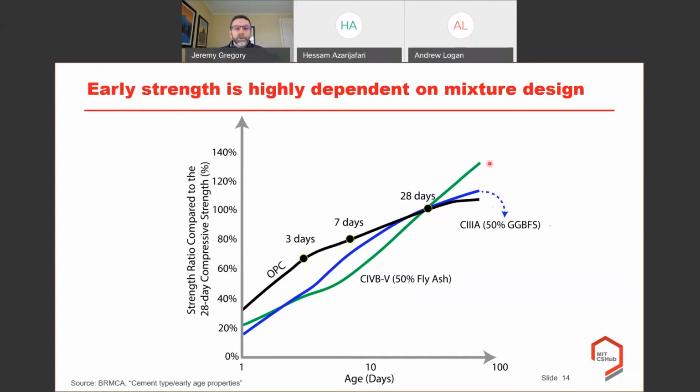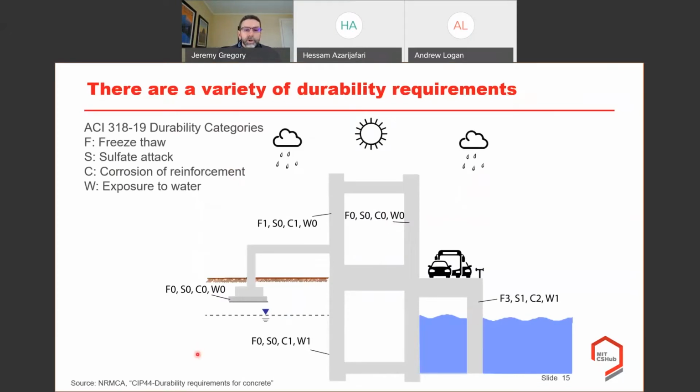So depending on what you're looking for, these mixtures are going to offer different solutions. Now, in many applications where you're looking for early strength gain, such as vertical construction, this is going to be required, but of course, this will have a higher environmental footprint. So that's just one reason why the makeup of the mixture is going to really dictate what type of performance you get, even for the same 28-day strength. Another performance issue is related to durability.